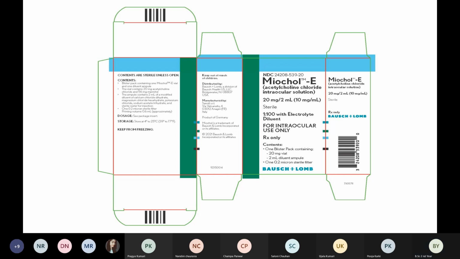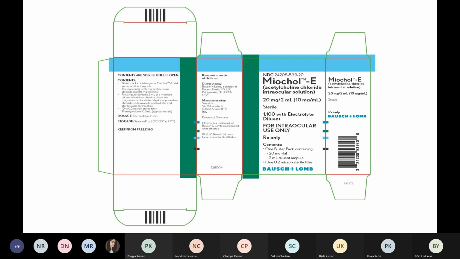So this is the dose, that is 10 mg in 1 ml. This is a brand name Myocol-E. Chemical name is acetylcholine chloride. It is an intraocular solution, and we can give in patients suffering from glaucoma.